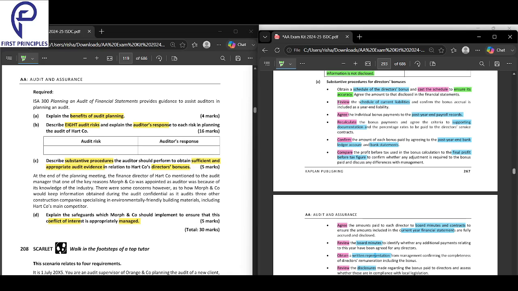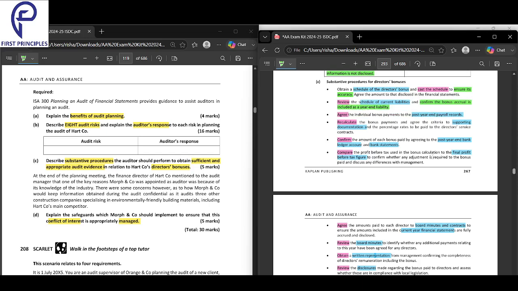So first we have the action. Action is review. What are we going to do? We're going to review the schedule of current liabilities and confirm the bonus accrual is included as a year-end liability. First of all, you're going to review the schedule of current liabilities. Why? To confirm that the bonus accrual is included in the current year liability.